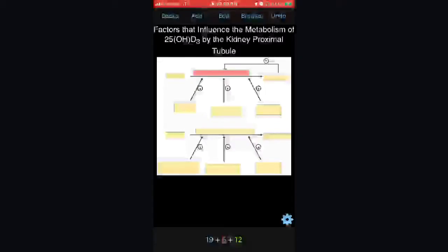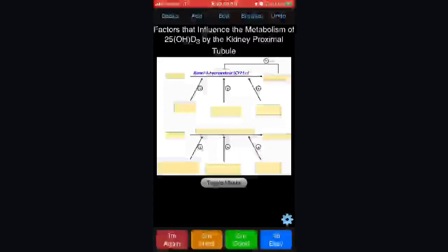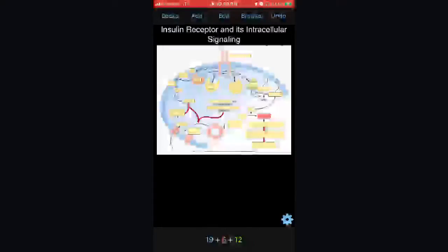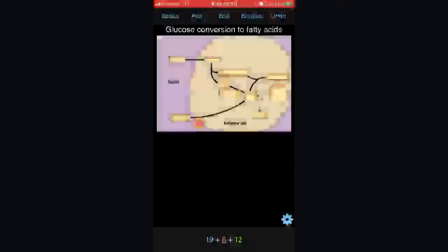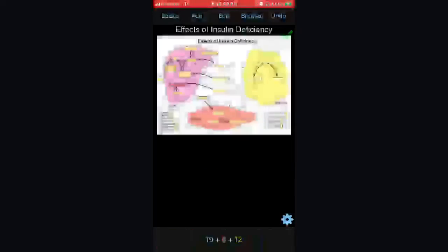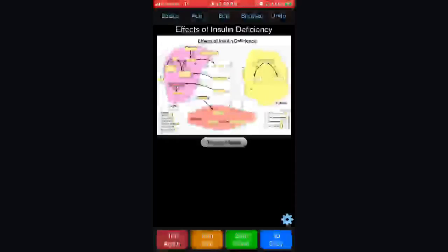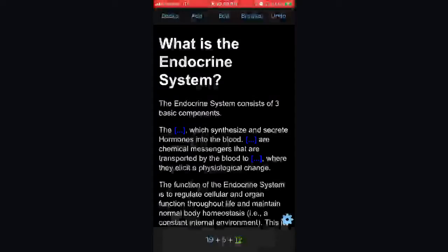Renal 1 hydroxylase, right? Renal 1 hydroxylase, CYP1 alpha. This one is a MEC phosphate. This one is LPL. This one is easy, it's ketogenesis. The endocrine system, the hormone system.